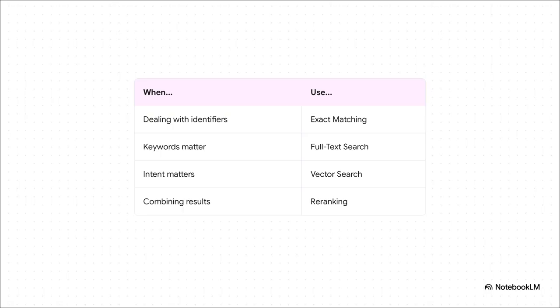So here it is, your cheat sheet. It's pretty simple. When you're dealing with things like SKUs, part numbers, function names, anything that needs to be precise, you go with exact matching. When specific keywords or phrases really matter, use full-text search. And when it's all about the user's overall intent and meaning, that's where vector search is your hero. And the final, golden rule, after you've combined all those results, you always use a re-ranker to sift through them and pop the absolute best one right on top.